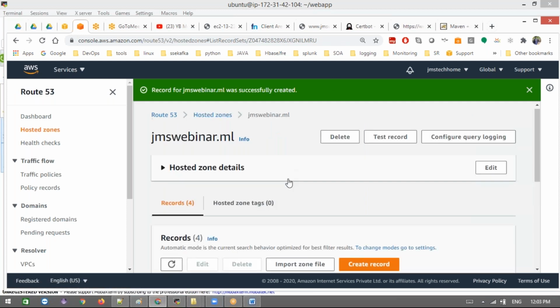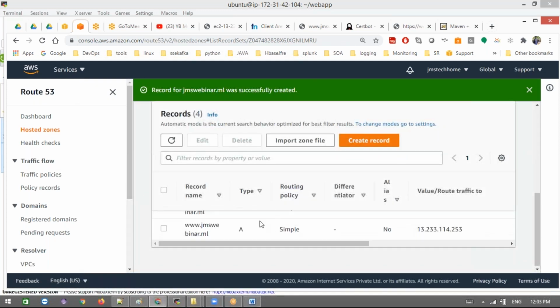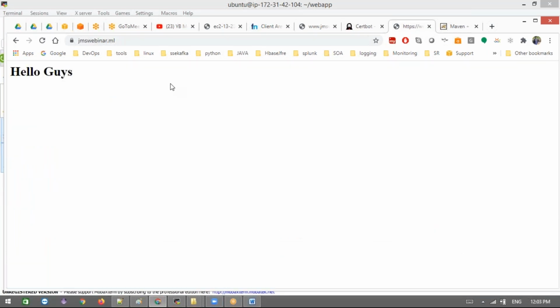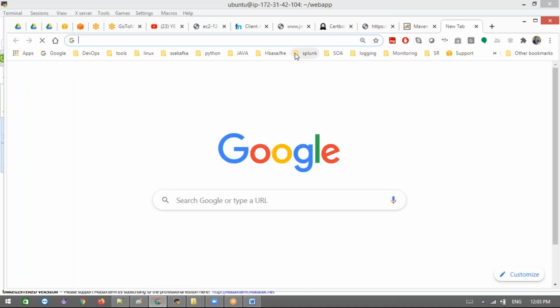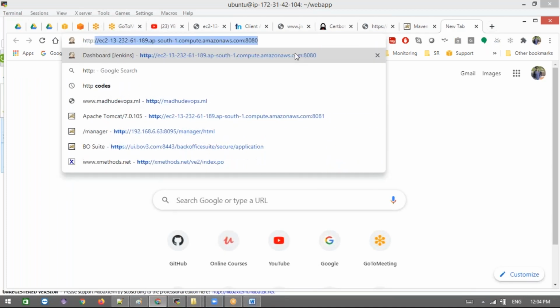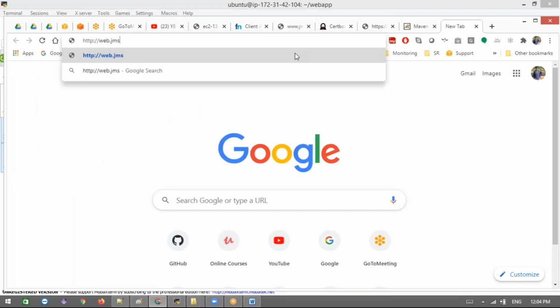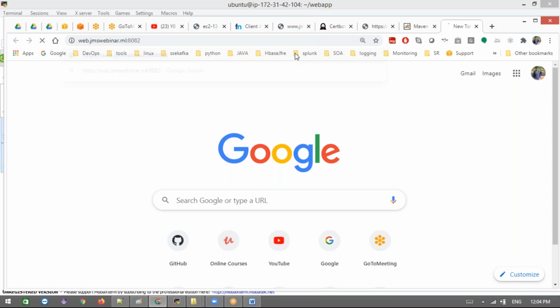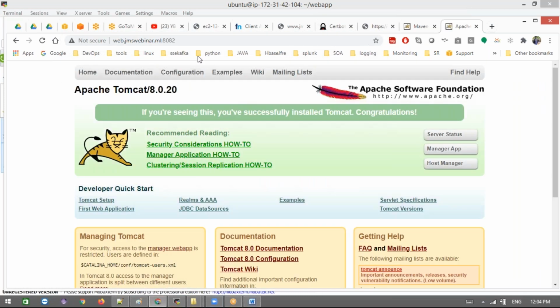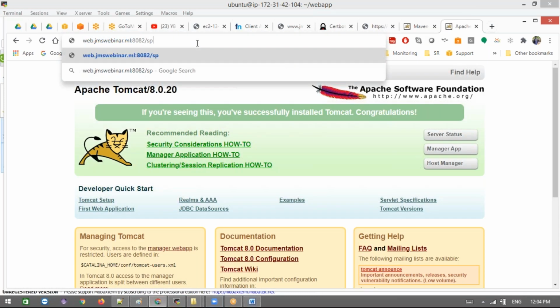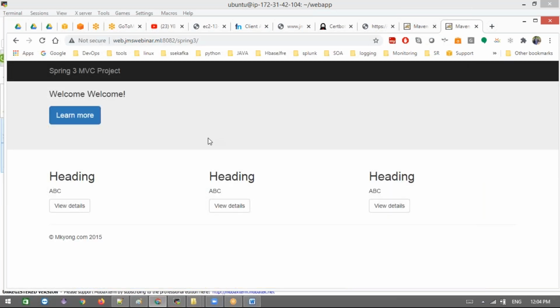Fine. Now let's access this web domain. This is HTTP only, not HTTPS. HTTP web.jms-webinar.ml:8082. Now we can access this application. Our context path is spring3, which is my WAR file name, the same. Now we can see and access this.